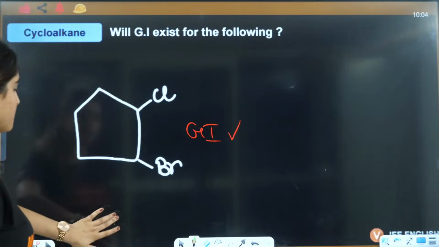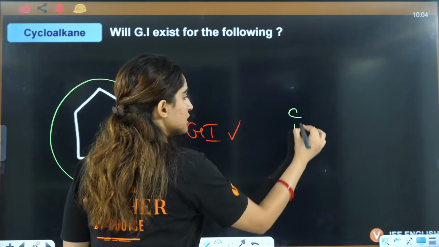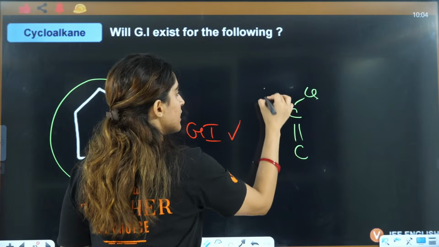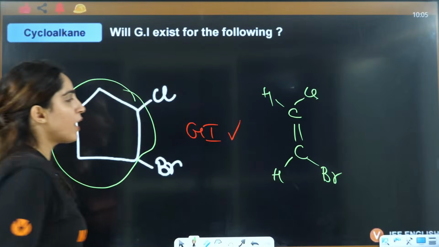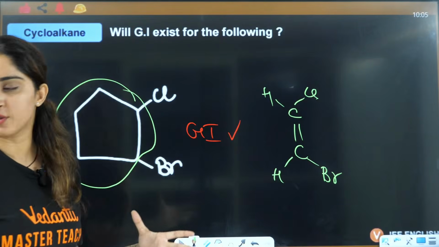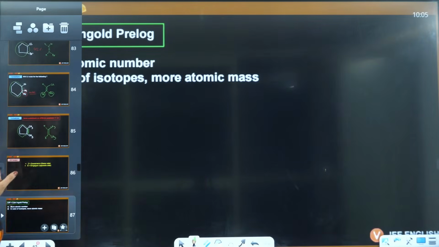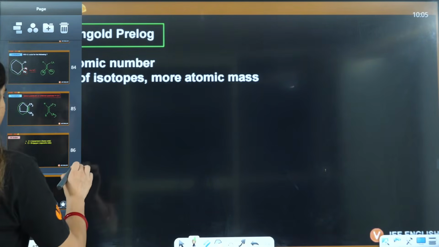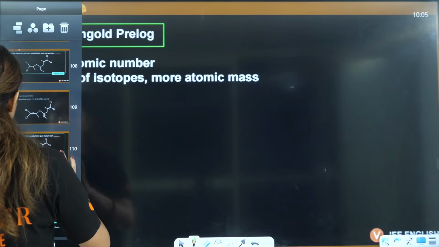If you talk about this one, this whole part is converted to double bond. So this will be C double bond C, this is Cl, H, this is H, Br. So on same carbon you have different groups, so that's why it is a GI here. Understood? Yes, everybody, do let me know if that is clear to all of you or not.